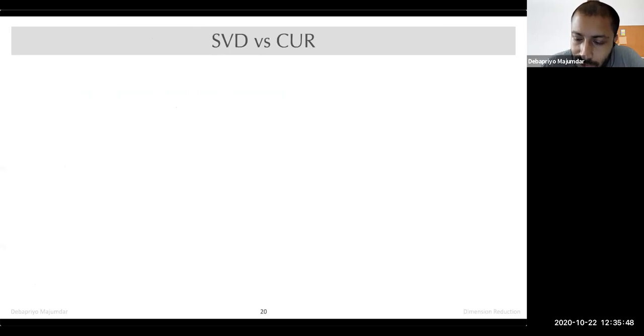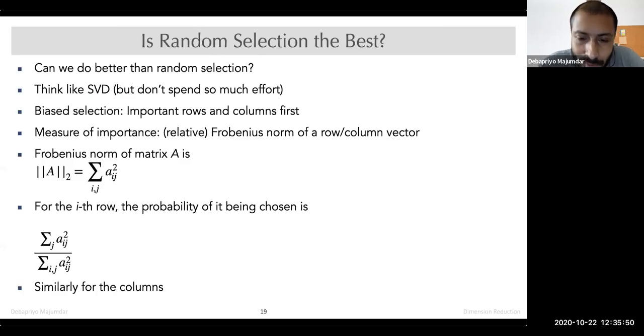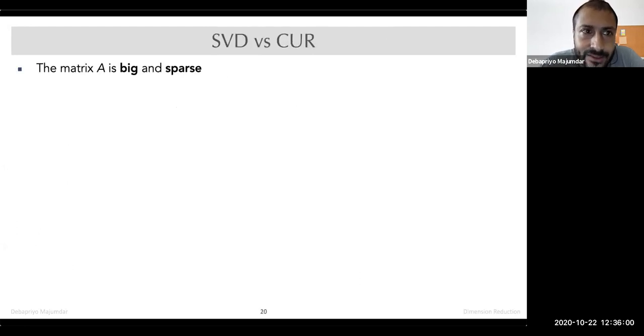Okay, so this is what CUR decomposition is. Again, we will not go into how A minus A CUR is small, but the takeaway here is the matrix A is big and sparse.